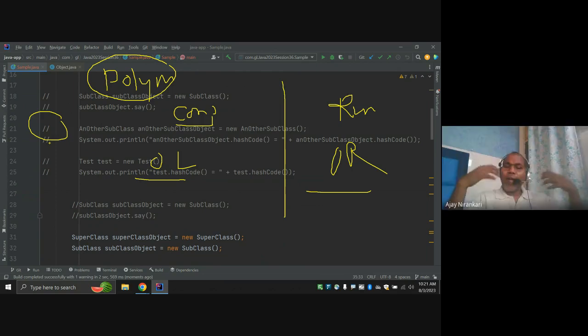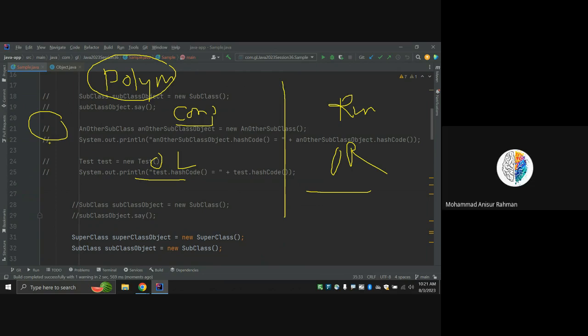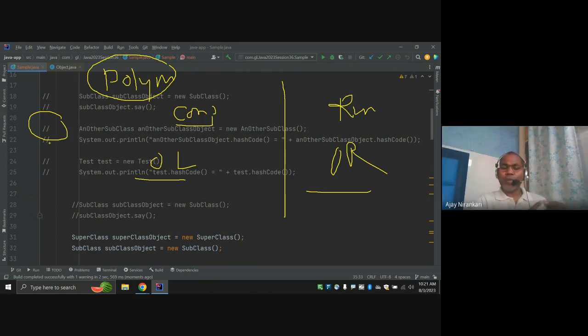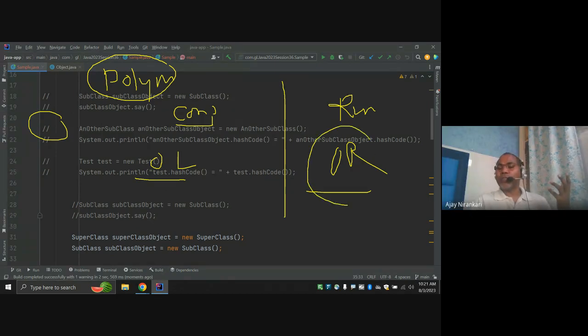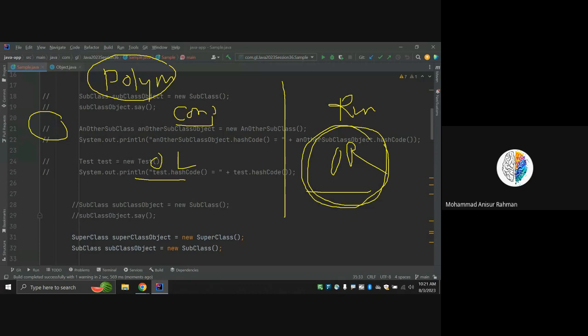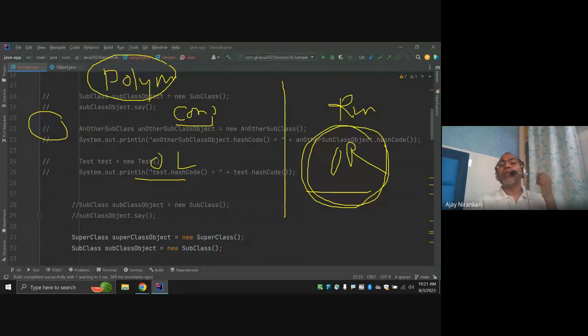So I have only one existence, but I have different forms: sometimes husband, sometimes teacher, sometimes employee. This is an example of runtime polymorphism, that is, overriding. My behavior changes depending upon the situation and condition. So this is runtime polymorphism.